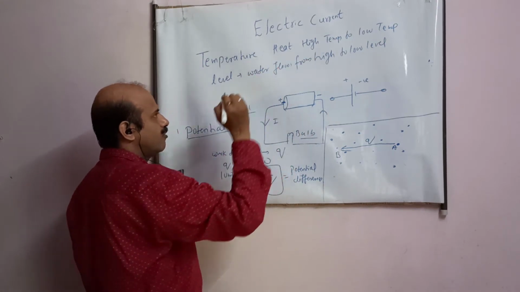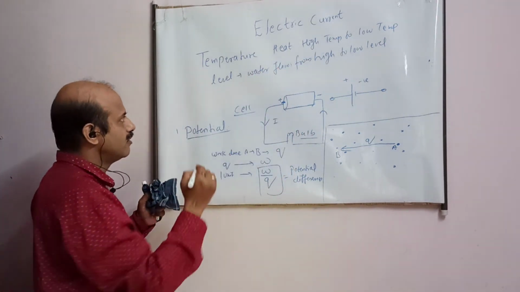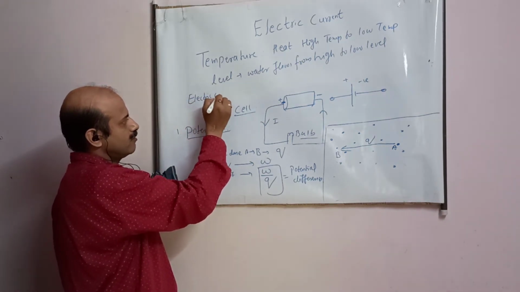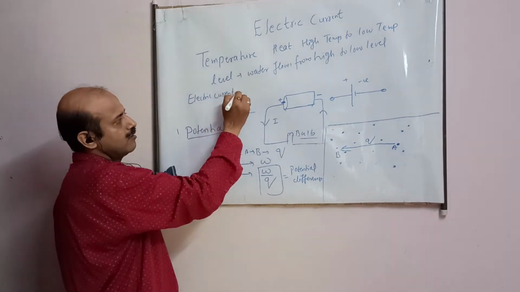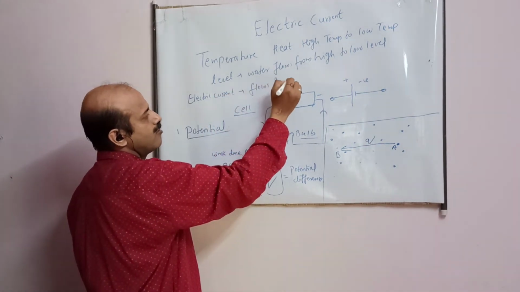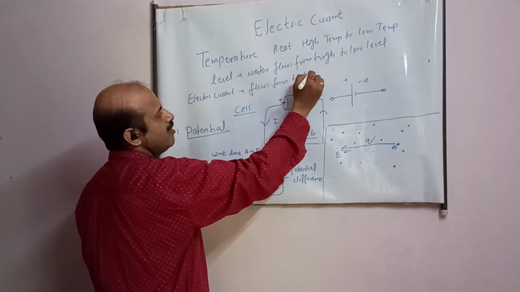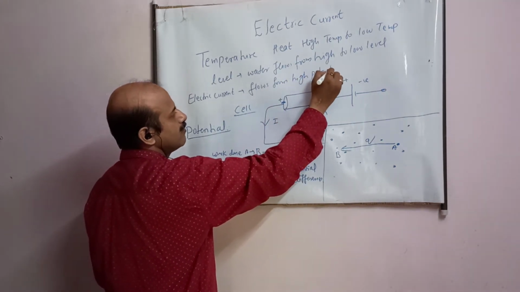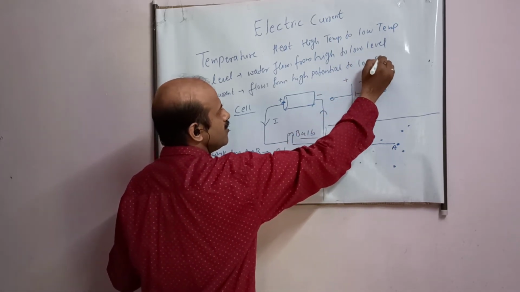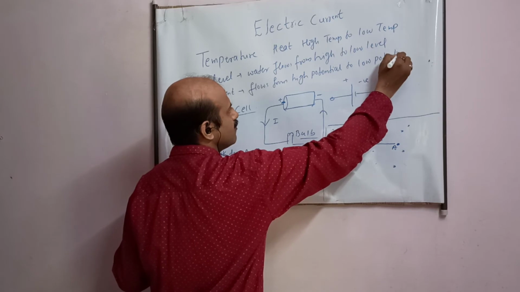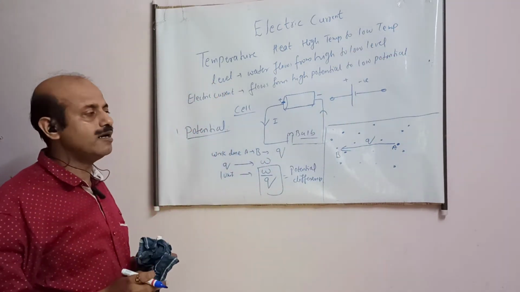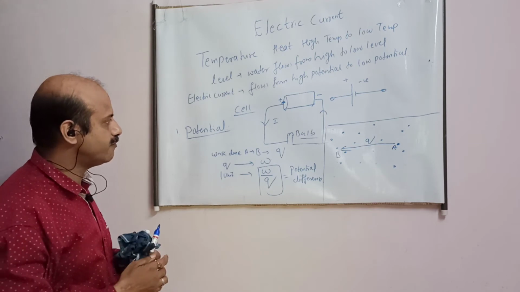Okay, students. Similarly, students, remember, electric current flows from high potential to low potential. Means to flow of electric current there must be potential difference, student.